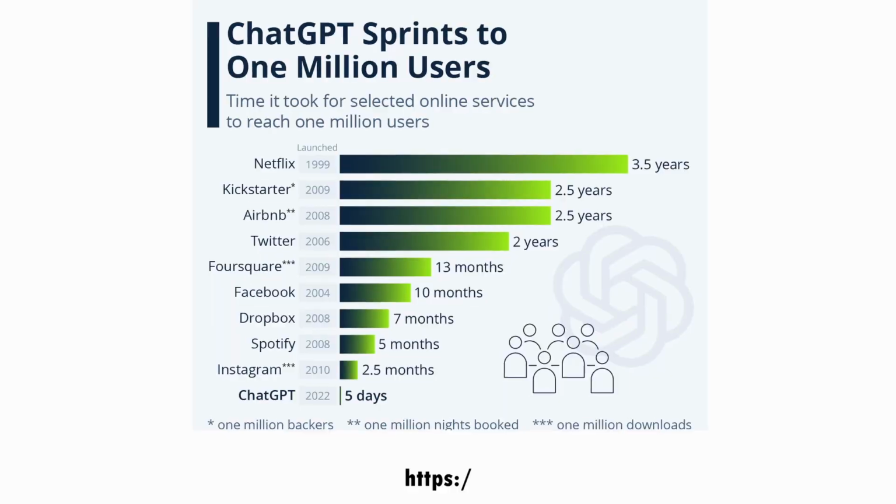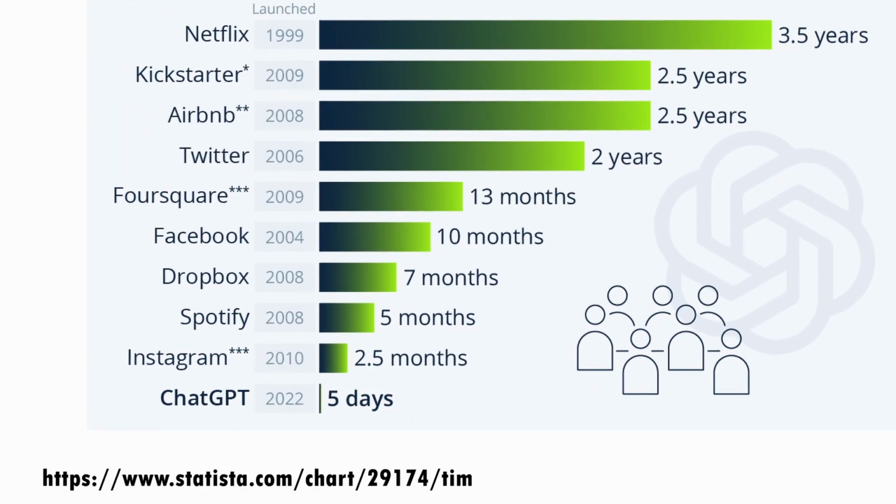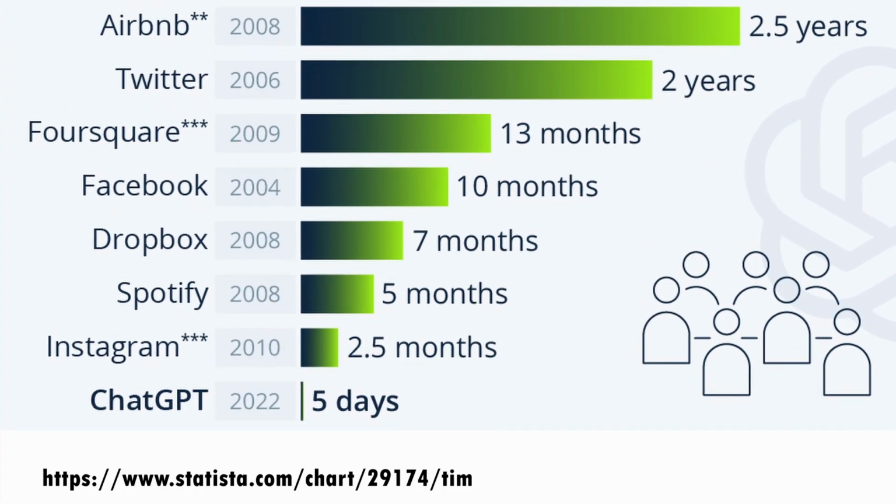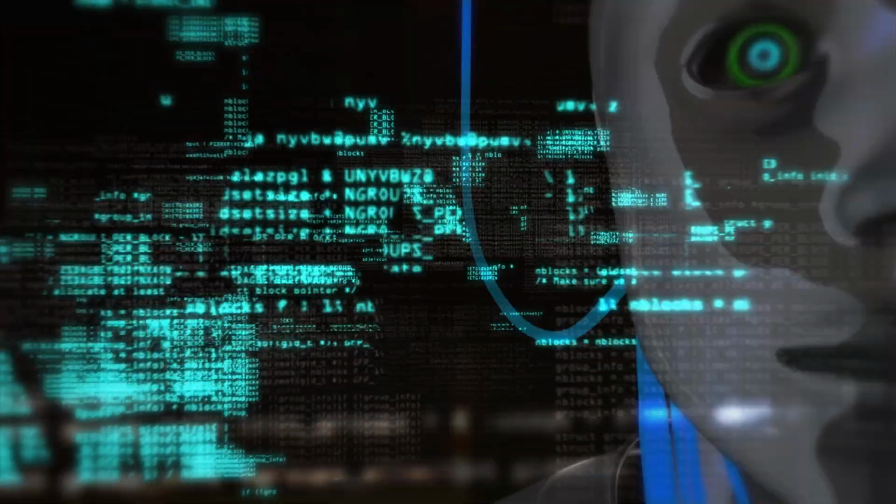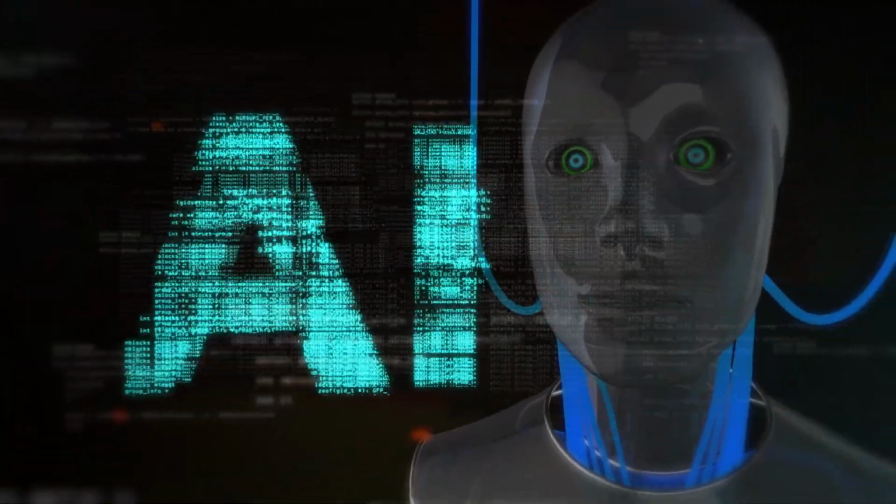ChatGPT became the fastest growing app in history, reaching 1 million users in 5 days and 100 million users in 2 months. It's happening. The AI era is here. And smart people are the ones who can capitalize on this revolution and stay ahead of the competition.